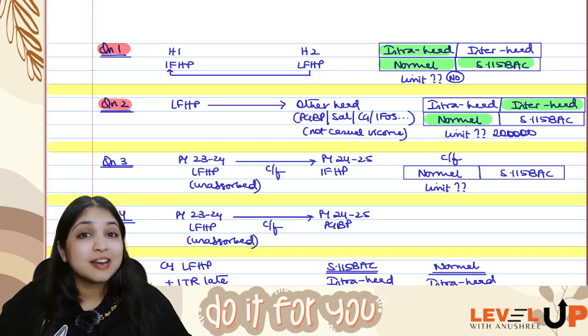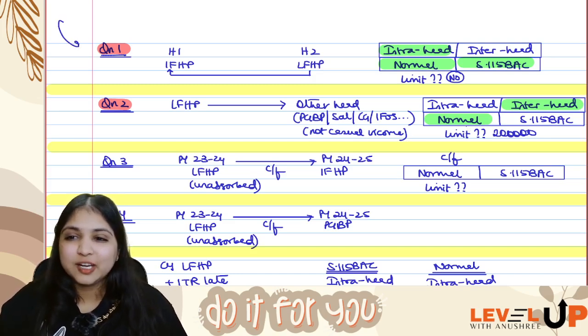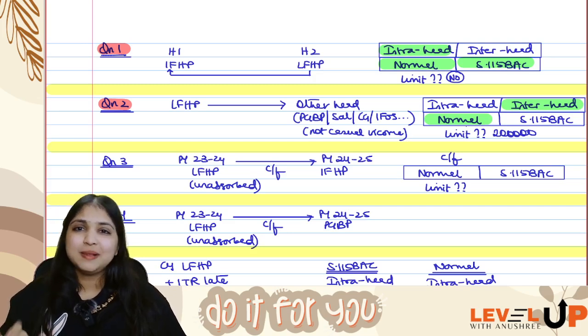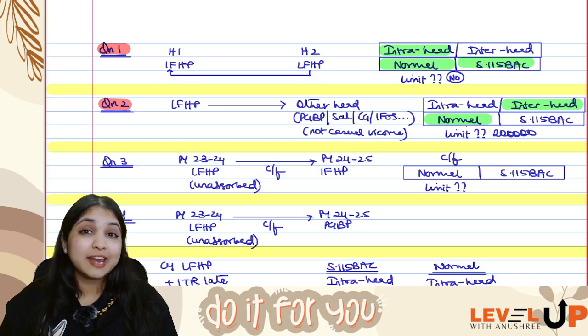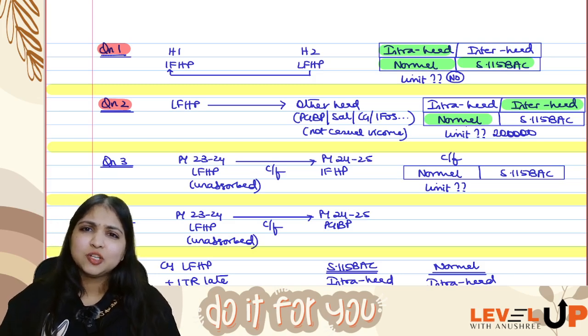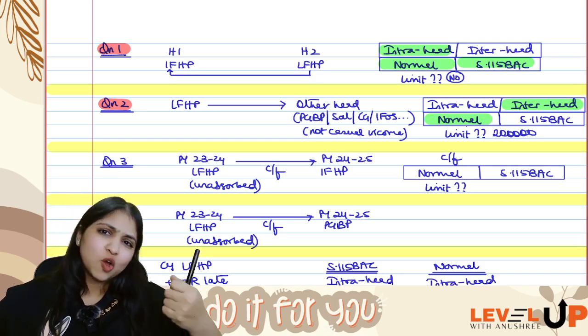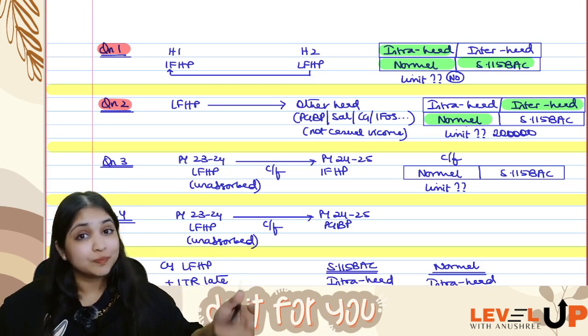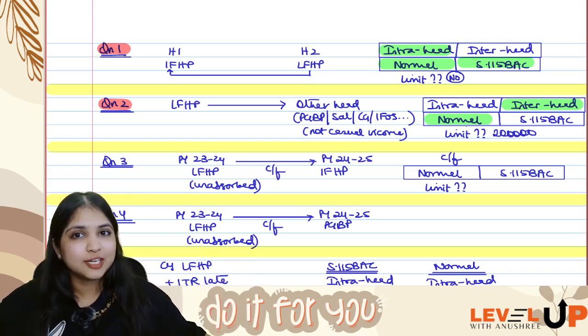Okay, what about 115 BAC? Only intra-head you can do. If intra-head is not possible, you cannot do inter-head, you cannot carry forward to the next year, then what will happen to the loss? That's all, dustbin. The loss will lapse. Nothing else to do. Story over for that loss.